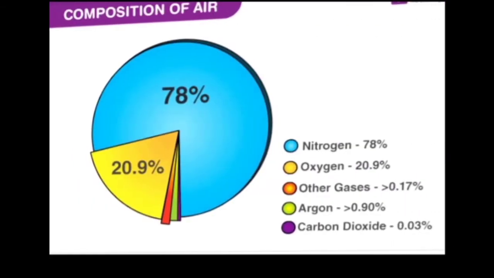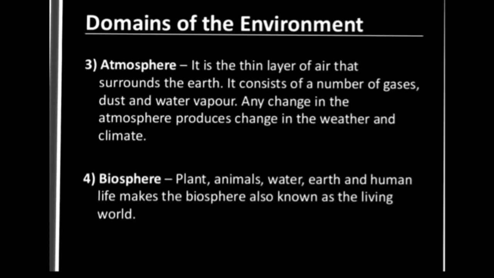This is the third component, or we can say the domain of the environment, the atmosphere. In this picture you can see the composition of air: 78% nitrogen, 20.9% oxygen, other gases 0.17%, argon 0.9% and carbon dioxide 0.03%. So, atmosphere is made up of many types of gases.